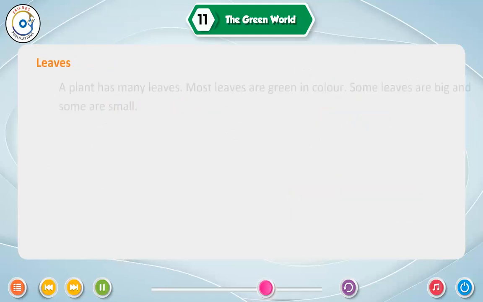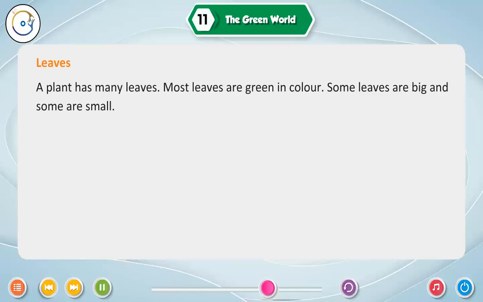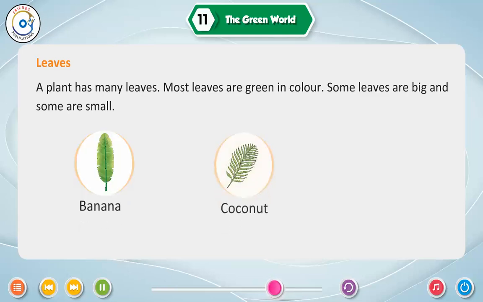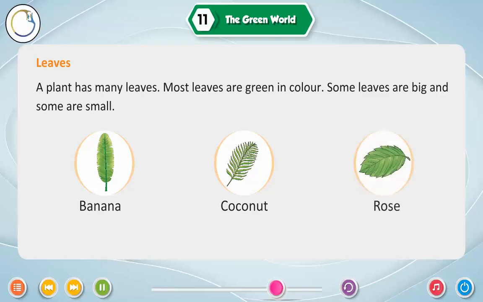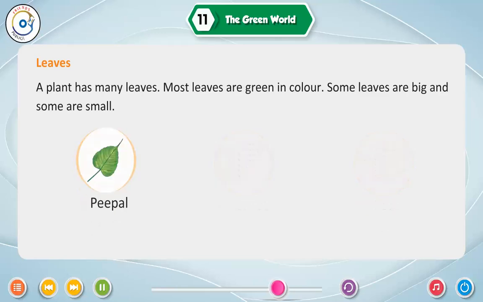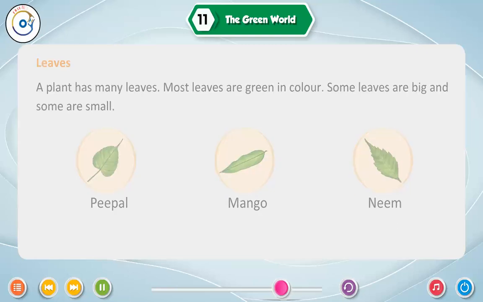Leaves. A plant has many leaves. Most leaves are green in color. Some leaves are big and some are small. Banana, coconut, rose, peepal, mango, neem.